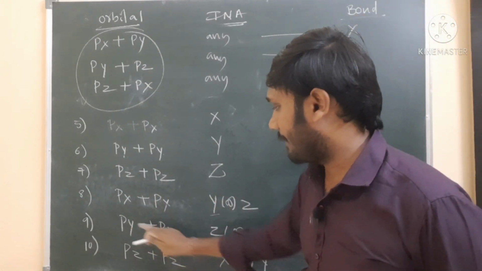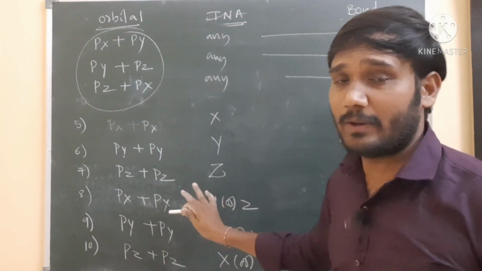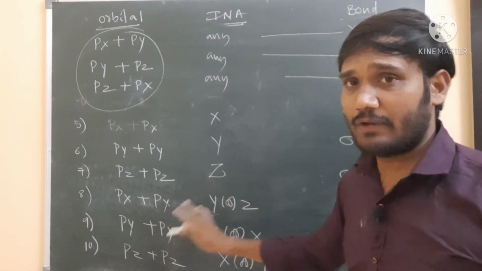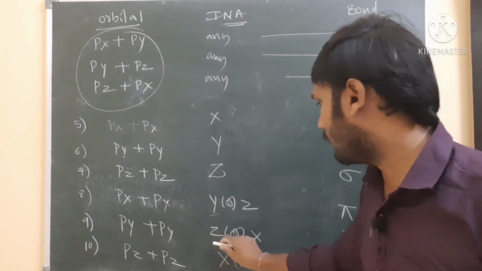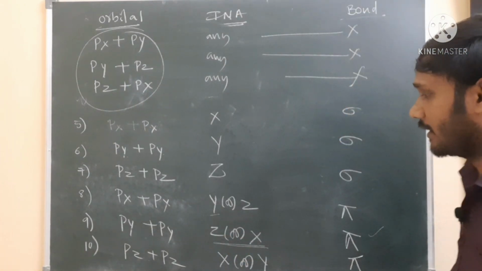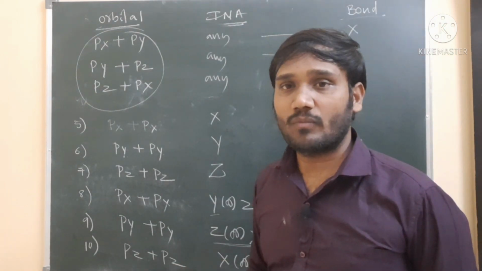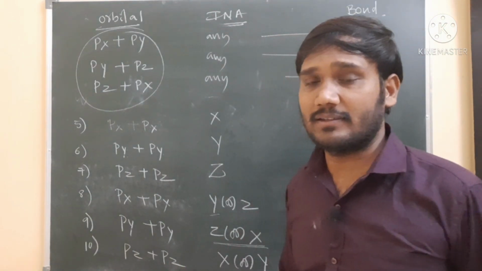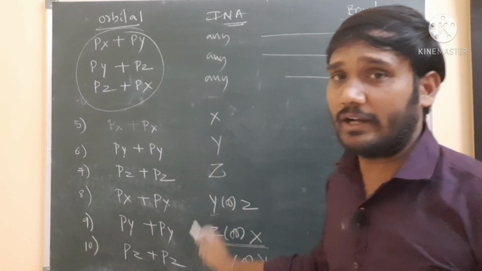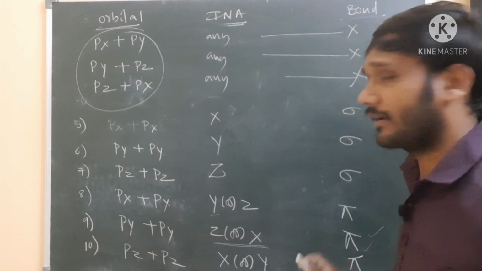Here py py, the orbital axis is the same, and if the internuclear axis is y, a sigma bond is possible. But if the internuclear axis is z or x, a pi bond takes place. Next is the pz orbital, the direction is the same, one z axis and another z axis. If the internuclear axis is also z, a sigma bond is possible, but if the internuclear axis is x or y, at that time a pi bond takes place.